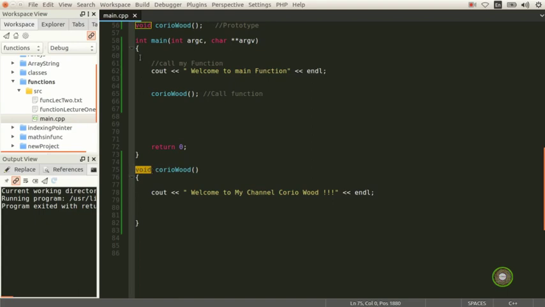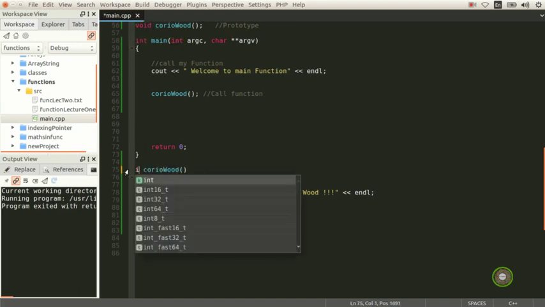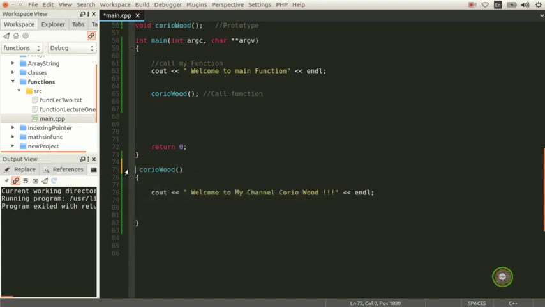You see here, like int. Int is also a function type. You can use an int, you can use a double, or say a boolean, bool. You can use anything, but because I don't want to return anything, and my program is very simple, it's just a cout to the console, I'm not using anything except void.